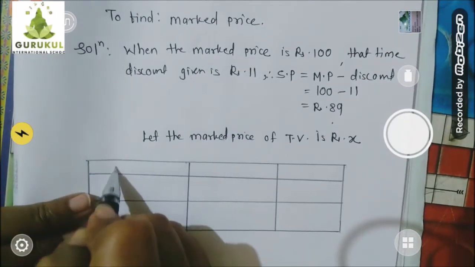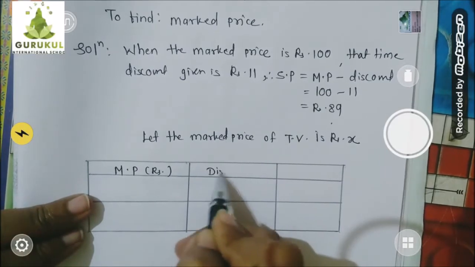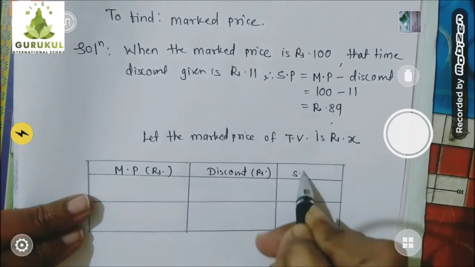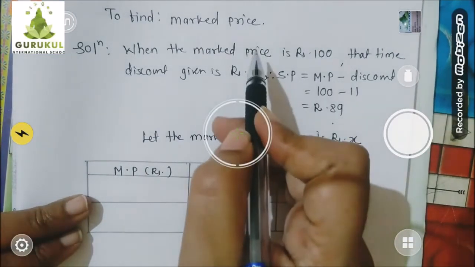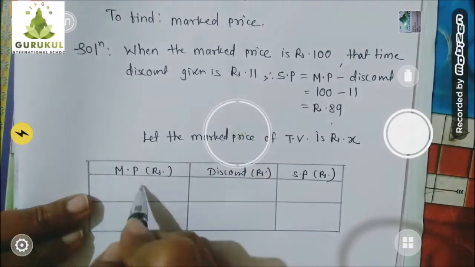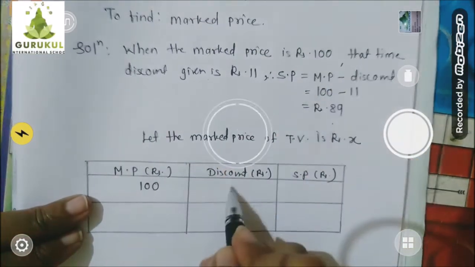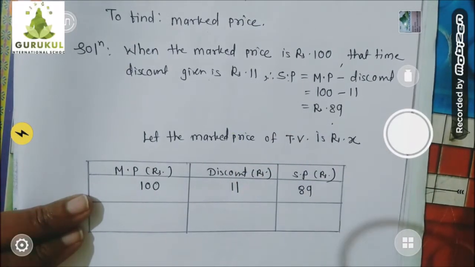I am writing here mark price in rupees, discount also in rupees, and selling price also in rupees. Now let's write down this information. When the mark price was 100, the discount was 11 rupees, and at that time the selling price was 89 rupees.